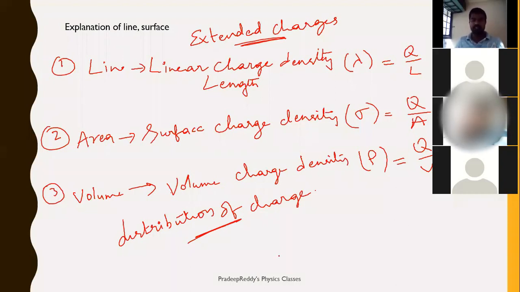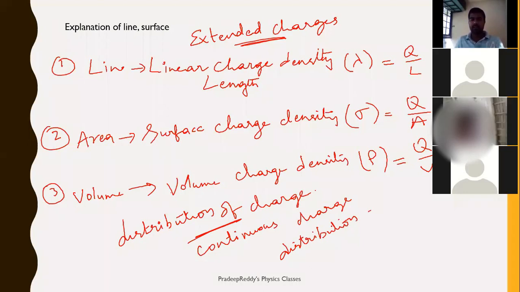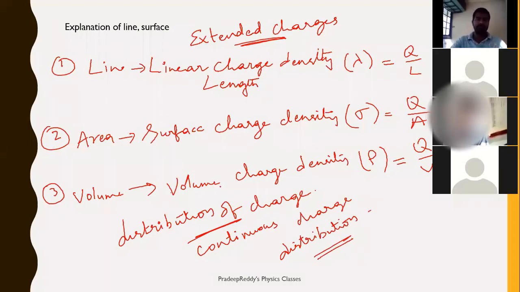So point charge and distribution of charge are also called continuous charge distribution. Fine. So this will be the last slide which we are going to discuss.